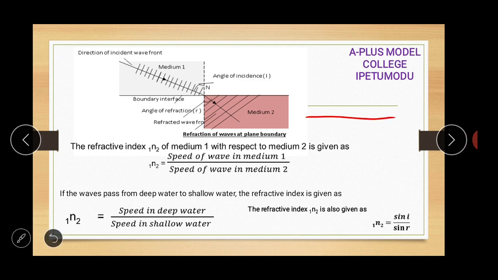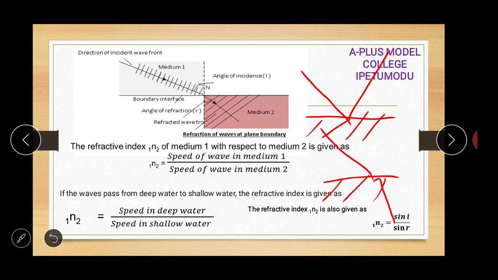If this is a plane, and the wave hits this plane, the obstacle, it does not penetrate, it goes back. This is what we call reflection. But in refraction, when the wave hits the obstacle, it penetrates the obstacle, and it still goes another way inside the obstacle. This is exactly what we call refraction. So reflection is bouncing back.